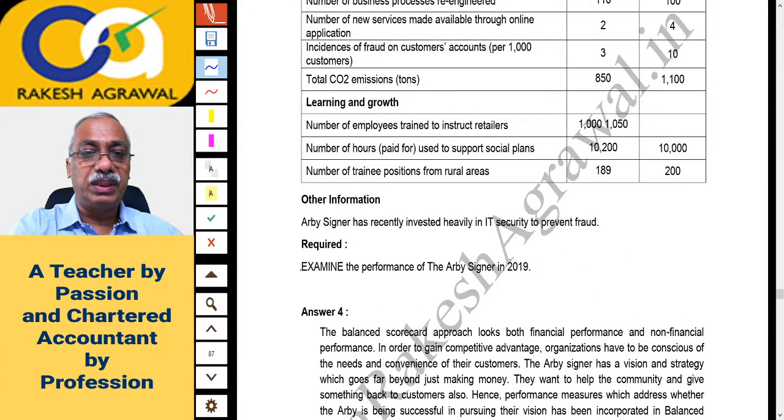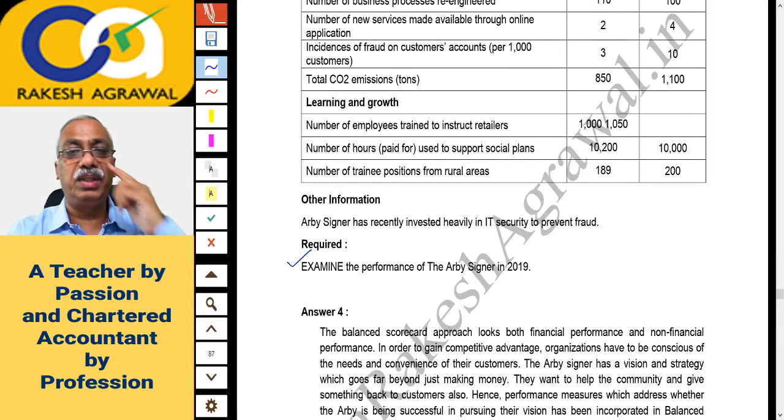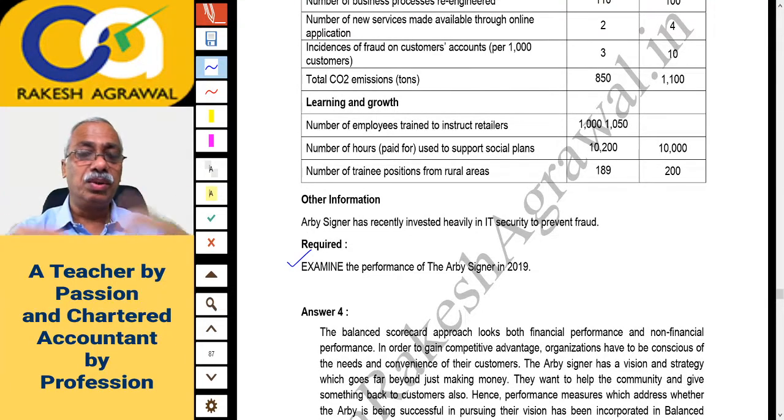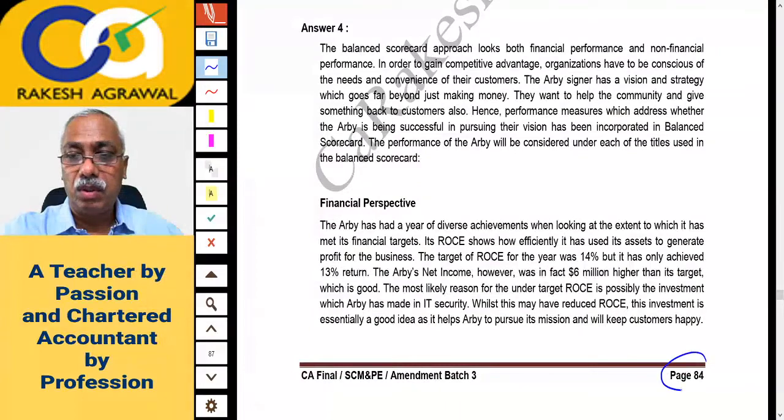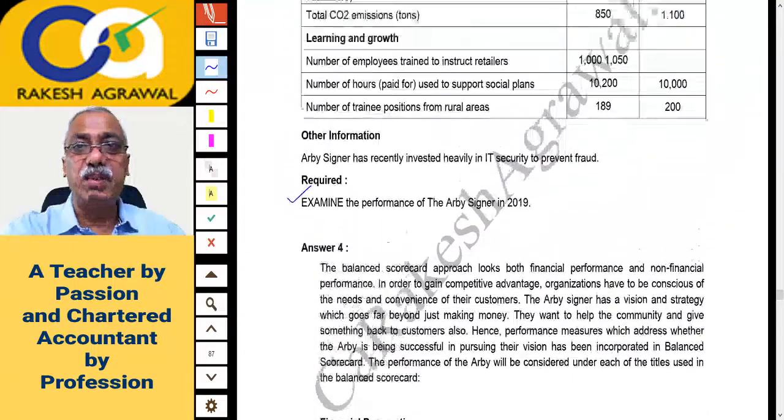So the question is: examine the performance of RB Singer in 2019 by comparing the data. So there is no calculation as such, but there is a lot of comparison and giving the report, comparison report, performance report. Now please correct one error here, printing error. On which page? Page 84. On page 84, please correct one printing error.